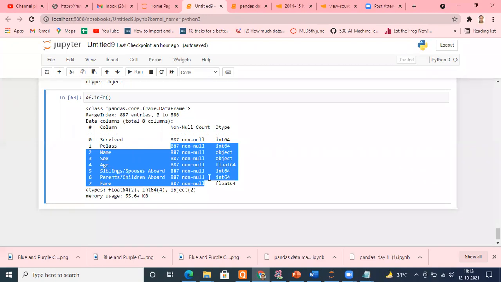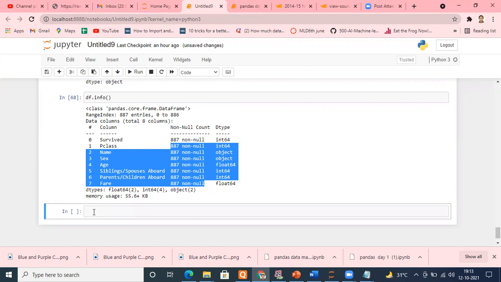Six rows have incomplete data. Six rows have null values. That's a simple thing. In which column? Survived column. Right or wrong? Yes, sir. Right.